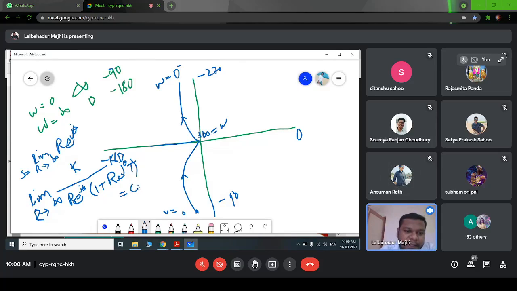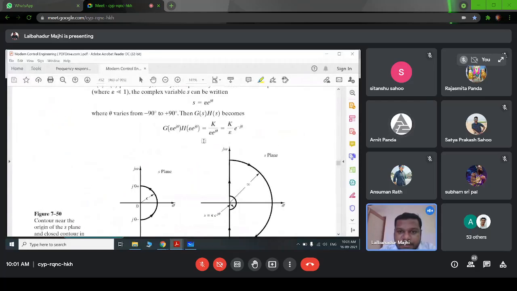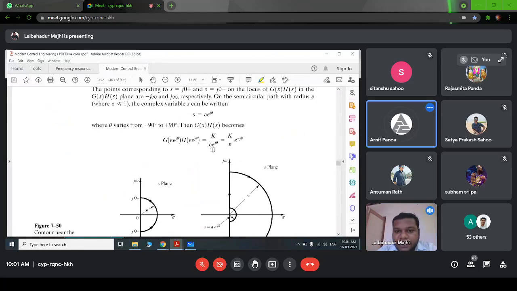And what will be the angle? Because of theta, we will have to make this one, right? So if we follow this equation, k by this r into e to the power j theta.